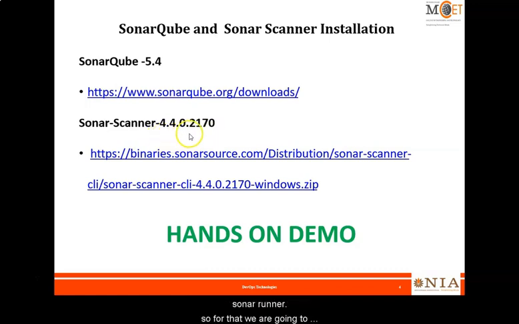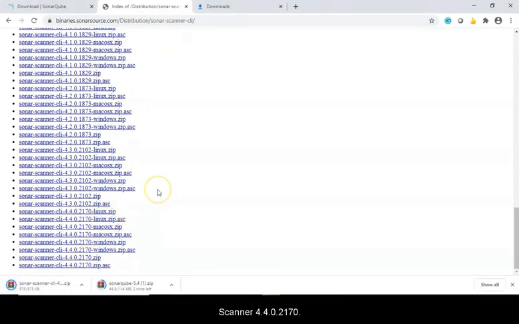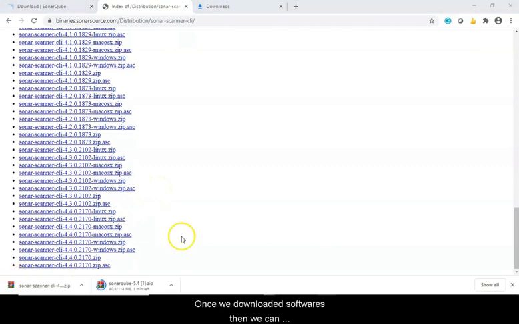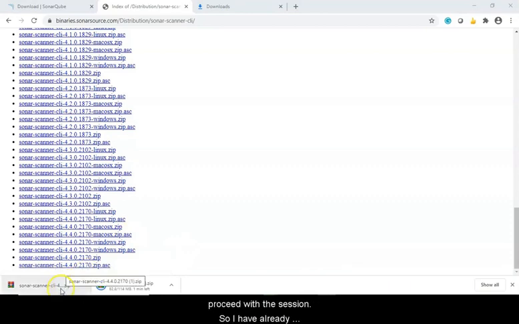For that we are going to use Sonar runner or Sonar scanner 4.4. It can be downloaded from this URL. If you go to this URL, you can download this Sonar scanner 4.4 version. Once we download the software, then we can proceed with the session.